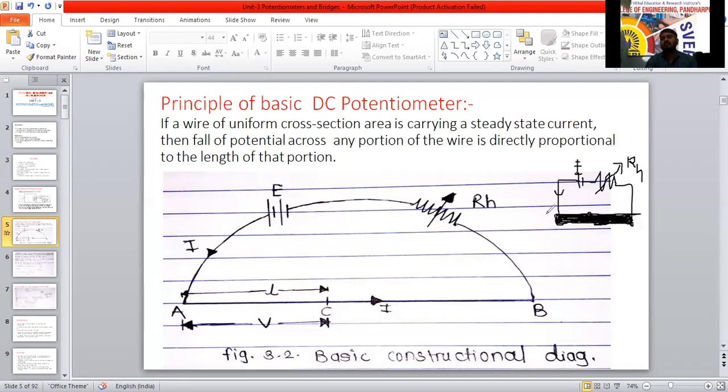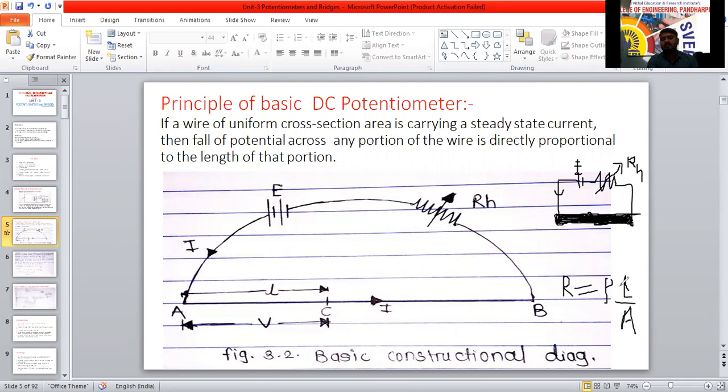R equal to rho into L upon A. See here, R equal to rho L by A, we are going to call here. Laws of resistances, all of you know very well about that one.